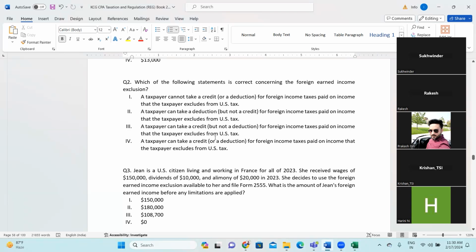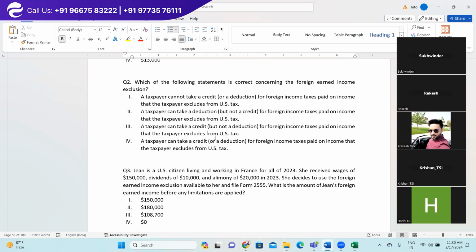Sir, in all 4 options, you have mentioned that the taxpayer is excluding the income from US tax. So that means the taxpayer is not including their foreign income. Then how can this person take a deduction or a credit if he is not including the income?